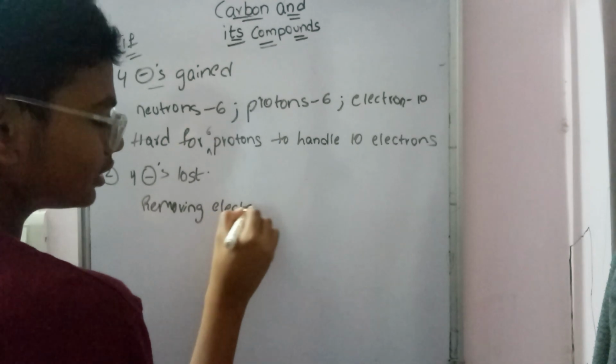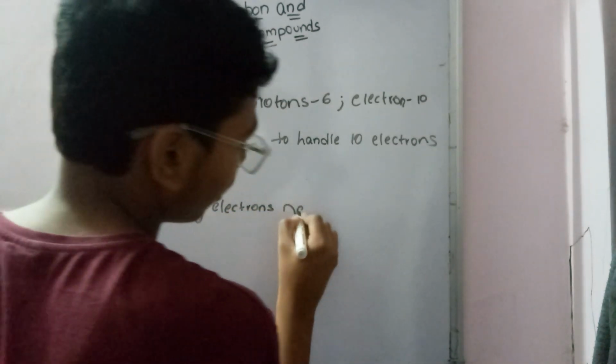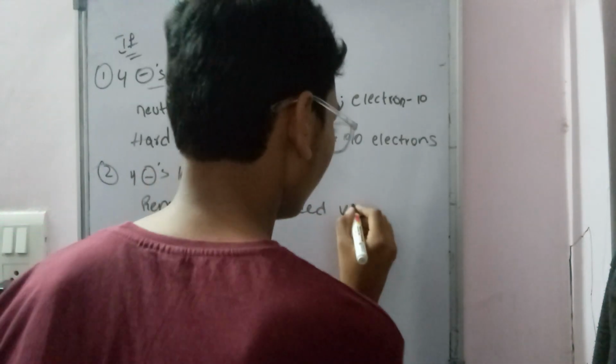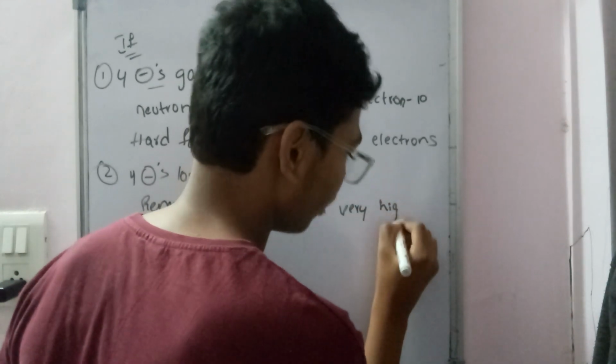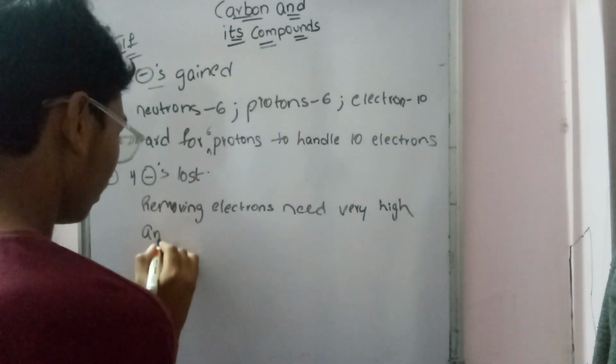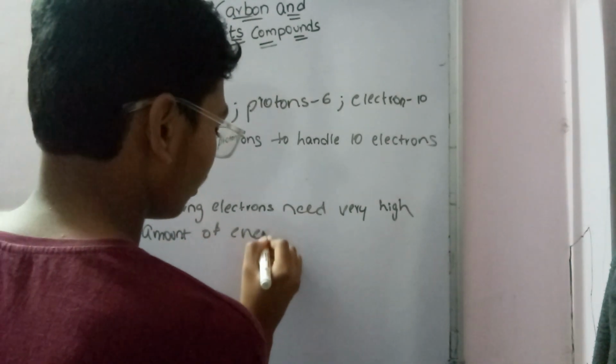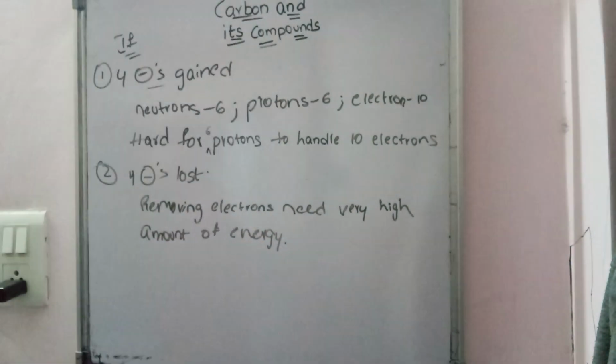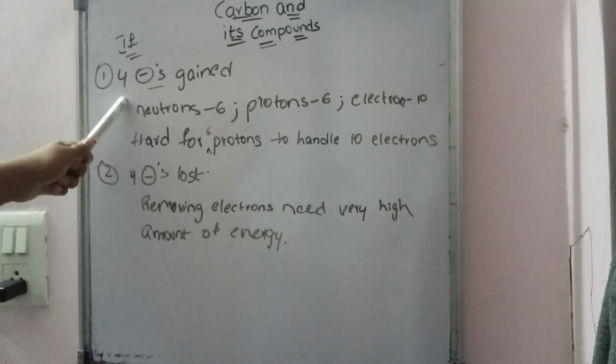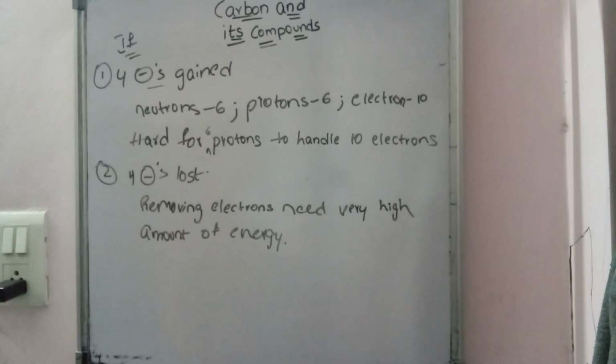This is why it can't even gain or lose 4 electrons.